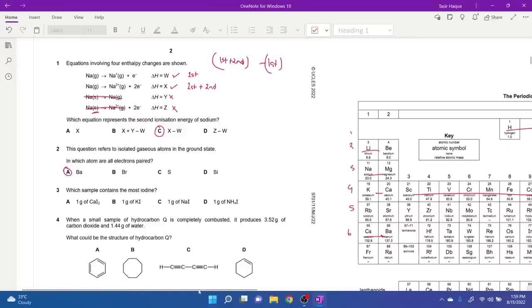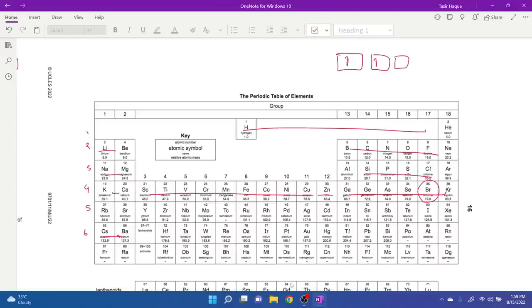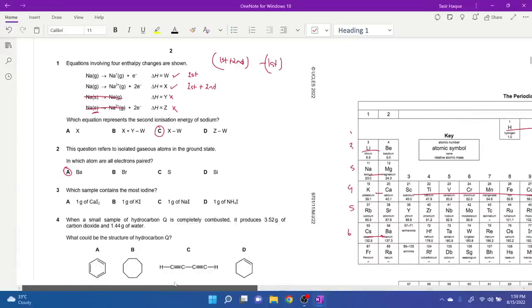What about the others? Why aren't they correct? Bromine. What's wrong with bromine? Bromine ends at 4p5. Remember, halogens do not have all paired electrons. For the halogen, it's like this: 1, 2, 3, 4, 5. It has one unpaired electron. Okay, that's why bromine is out.